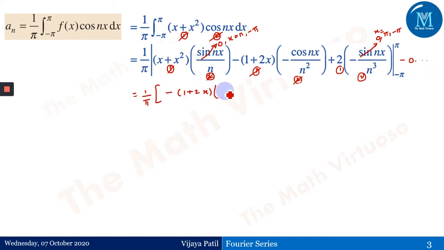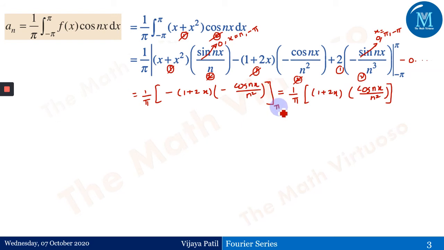2x minus of cos of nx upon n square, right? And which is also equal to 1 minus, minus becomes plus. So it will be just 1 by pi, 1 plus 2x into cos of nx upon n square. And then we'll be putting the upper and the lower limit as pi. So here we have got it minus pi to pi, and similarly it's minus pi to pi. So every x is replaced as pi first, minus every x will be replaced as minus pi.